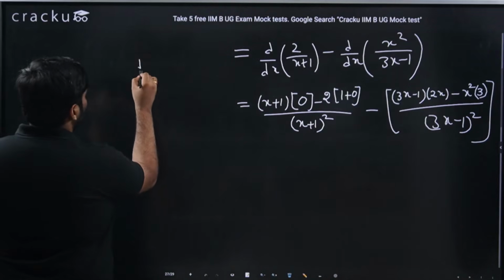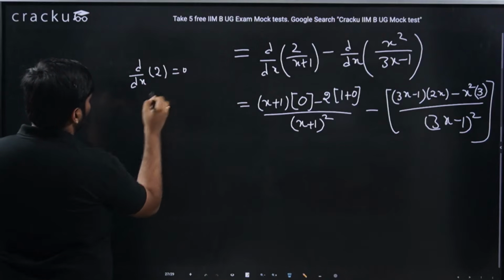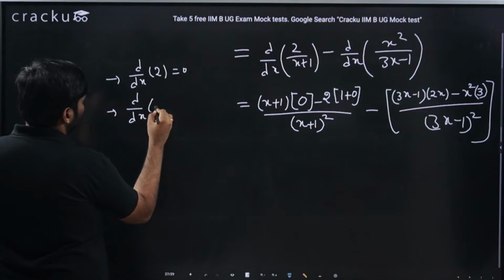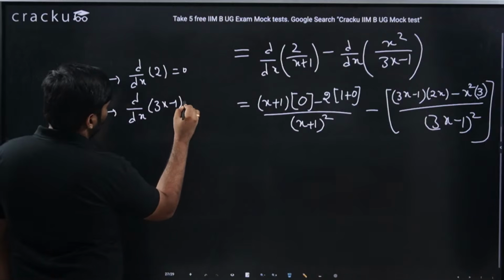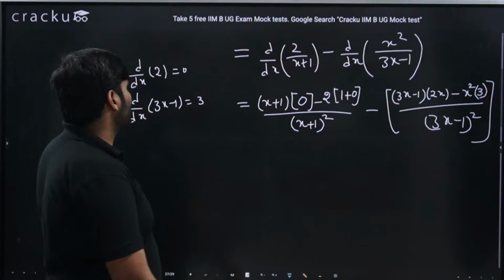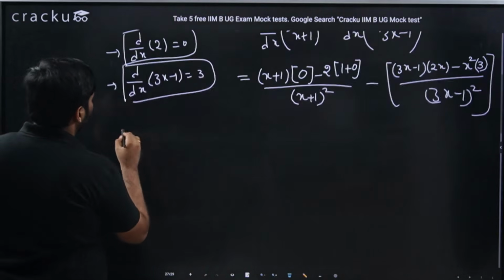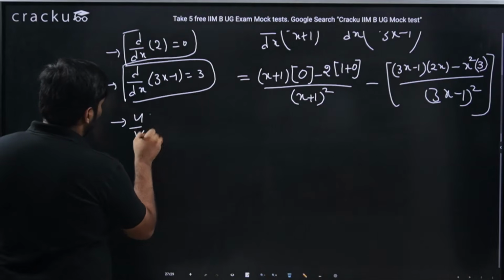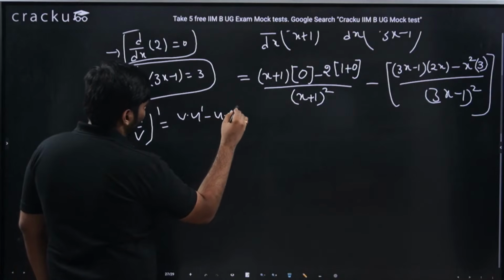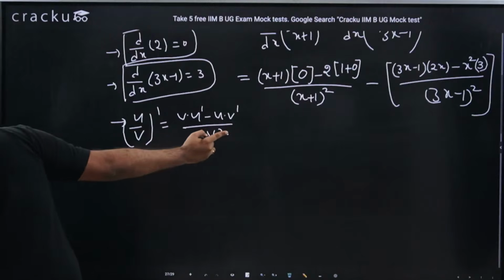We used d by dx of a constant like 2 is 0, and d by dx of 3x minus 1 is 3, because 3x differentiation is 3 whereas 1's differentiation is 0. And the main thing we did is the u by v differentiation, which is nothing but v into u differentiation minus u into v differentiation, by v square.